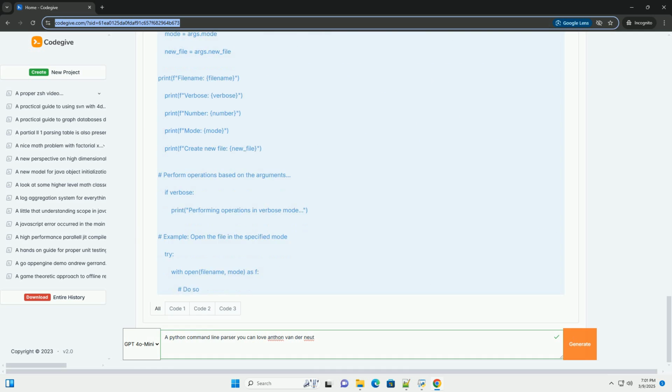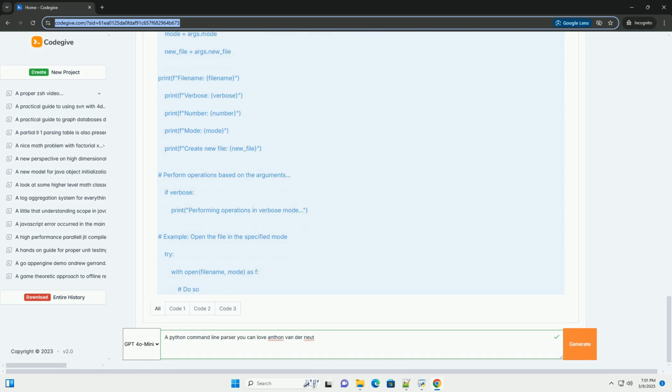This can improve readability, especially for scripts with many options. Mutually exclusive arguments: use add_mutually_exclusive_group to ensure that certain arguments cannot be used together. This can prevent conflicting options.